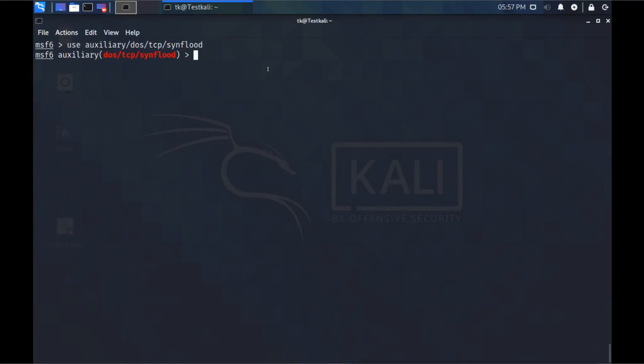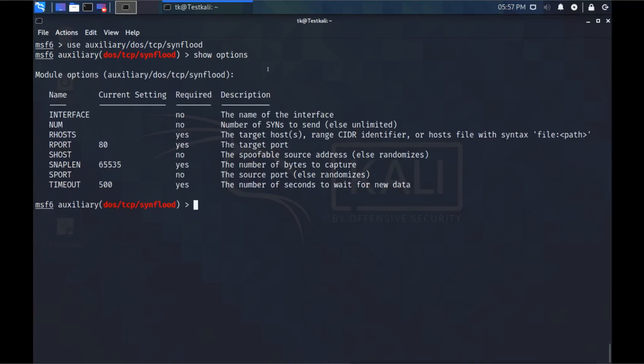First I will check what the options are to use this exploit. Show options. It shows that we need to fulfill these requirements, like remote host and remote port. By default it tries to attack port number 80. We can attack different ports, and also we can spoof the source address. That means we can use different source addresses also.